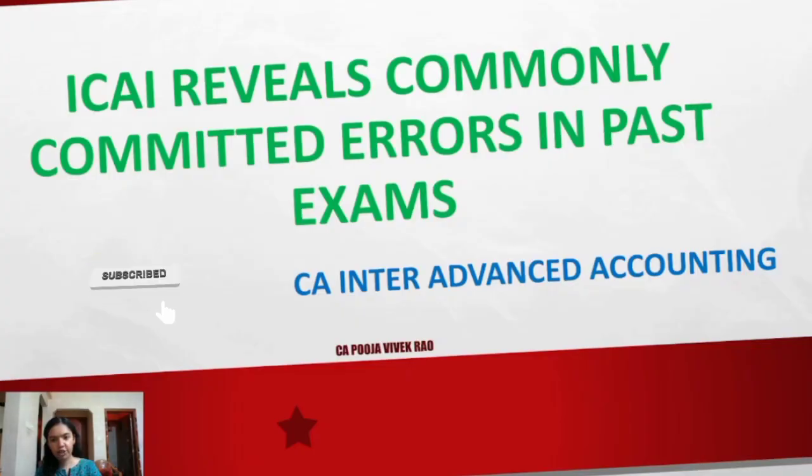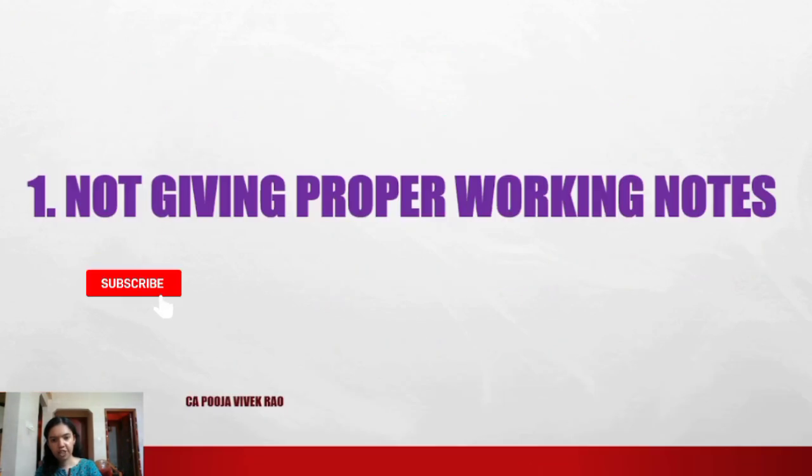So let's start the video. So the first error noticed was not giving proper working notes. The examiners have repeatedly mentioned that many students don't include detailed working notes. Remember, in accounting, the solution is not just about the final figure. It's also about how you have arrived at it.